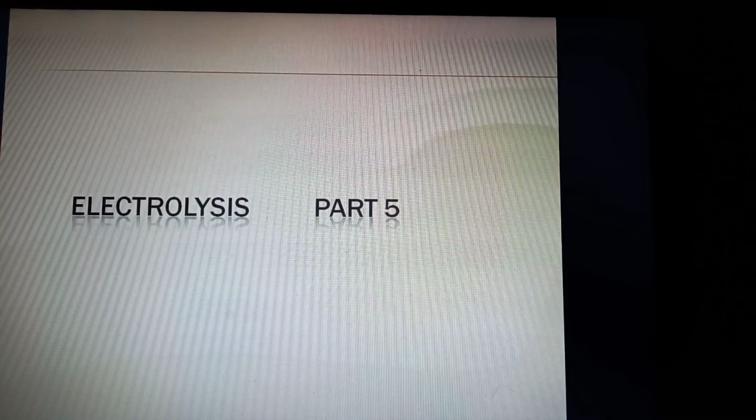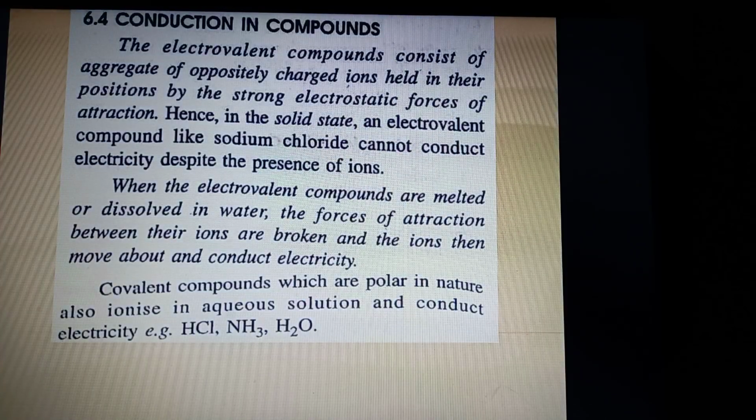Good morning, students. Now continuing with the part 5 chapter, electrolysis. Today we are going to discuss the conduction in compounds.